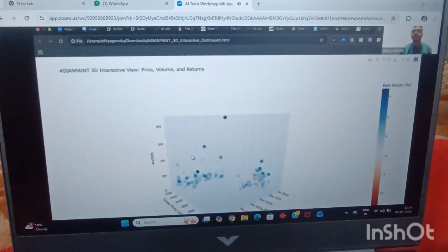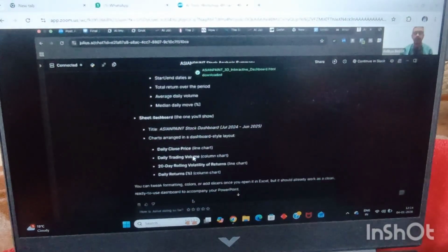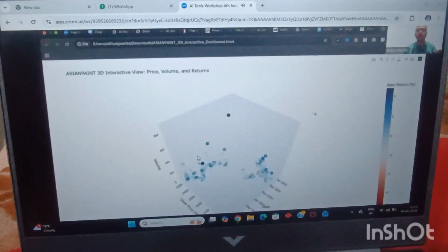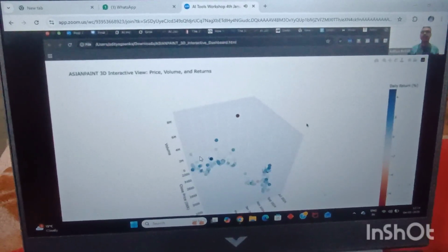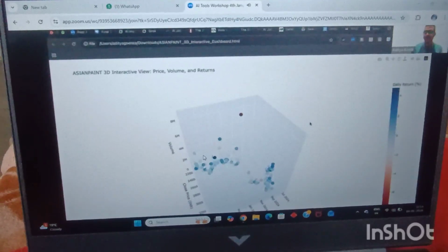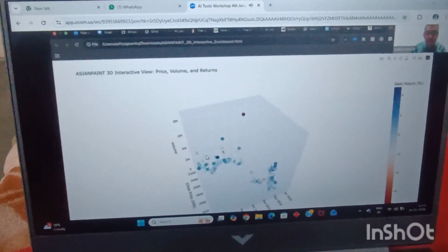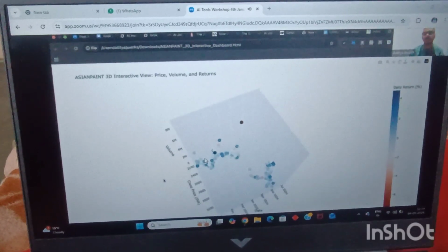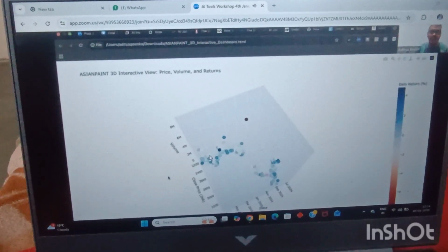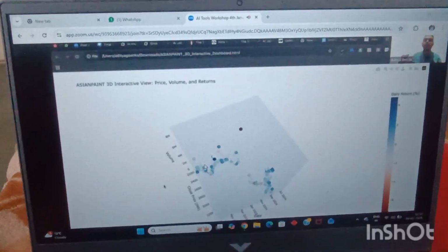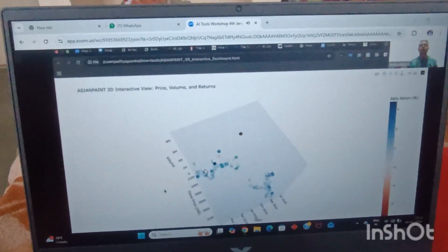And guys, I did this with the help of a very simple prompt. If you want to make a more beautiful 3D dynamic interactive visualization, you can prompt it further and get these sort of visualizations, dynamic 3D and interactive as well. So this is what you can do in front of your peers. If you are able to do something like this in your office meetings, you can imagine how highly people will start rating you in your office.